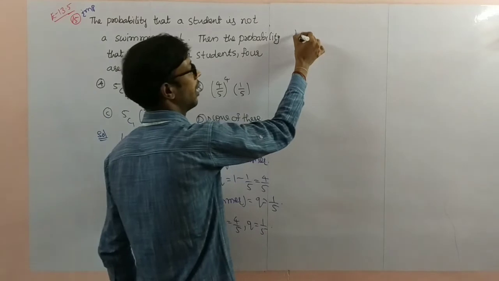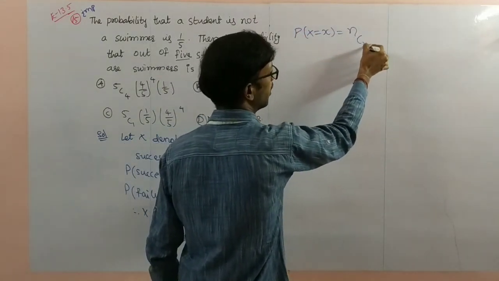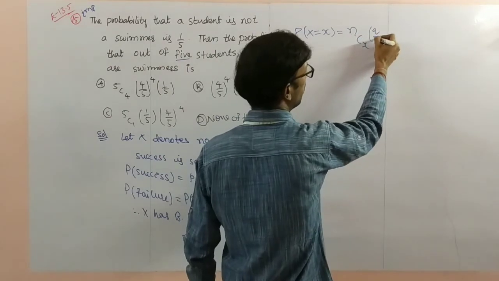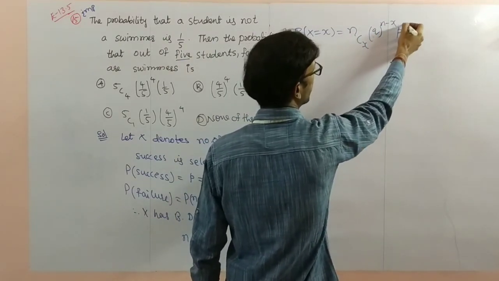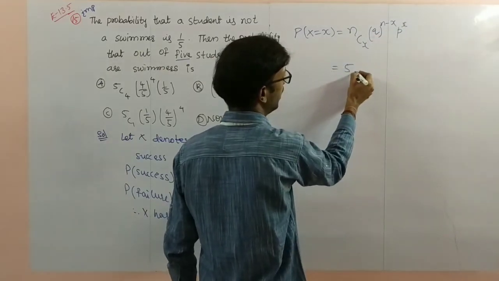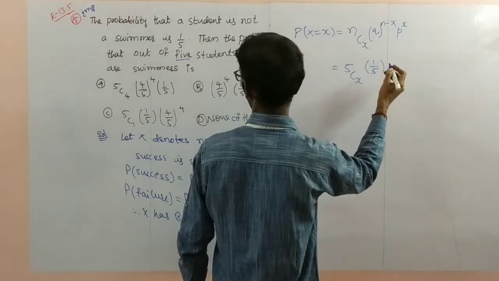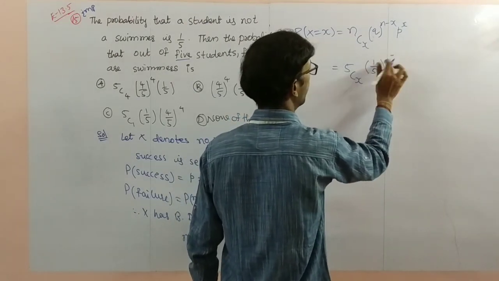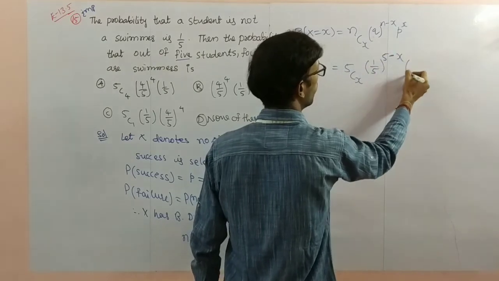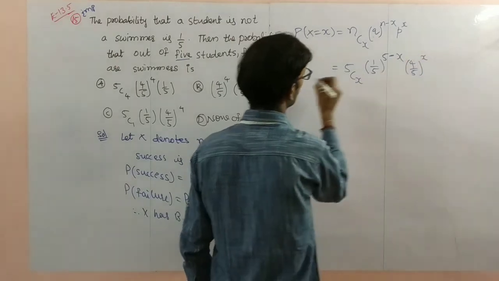So P(X equals x) is nCx, q power n minus x, p power x. Substitute here: 5Cx, (1 by 5) power 5 minus x, (4 by 5) power x.